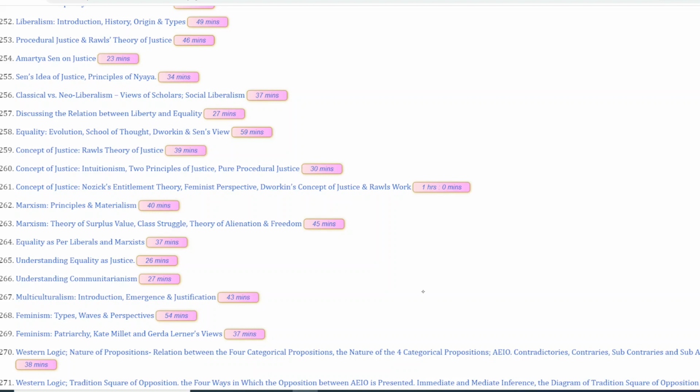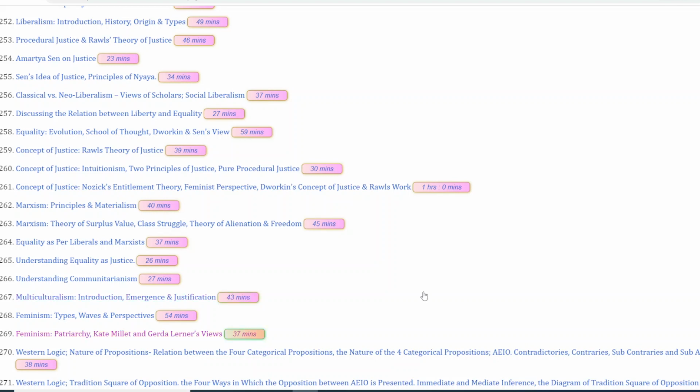What are the different types of feminisms? What are the different waves of feminisms? What are some important philosophers under feminism? For instance, there is, I'm forgetting, there's Simone de Beauvoir, the important literature that she's given, that is The Second Sex, very important. Similarly, there is Judith Butler. You have to remember these names of certain feminists.